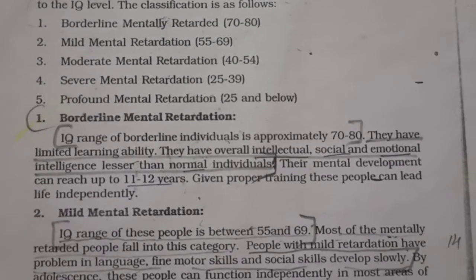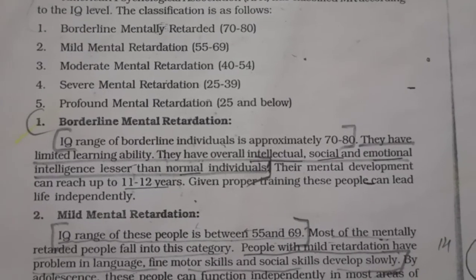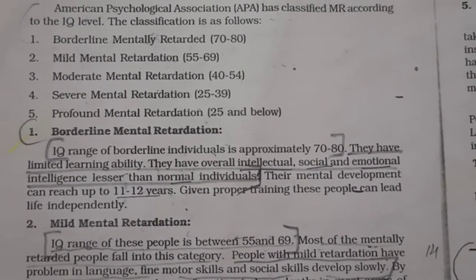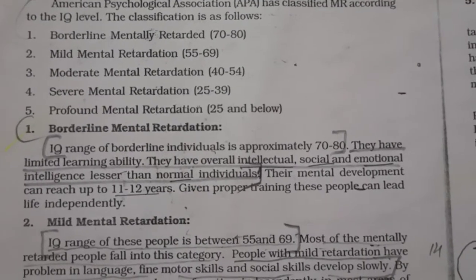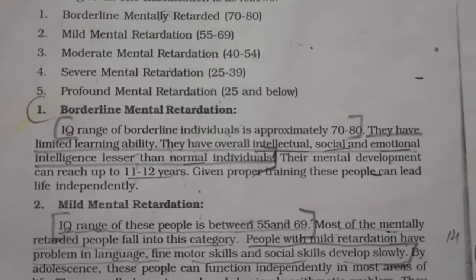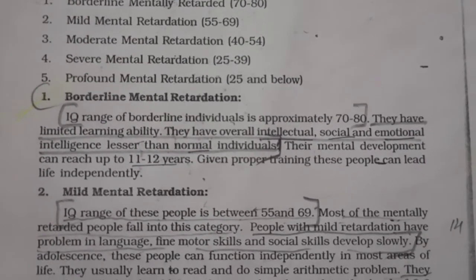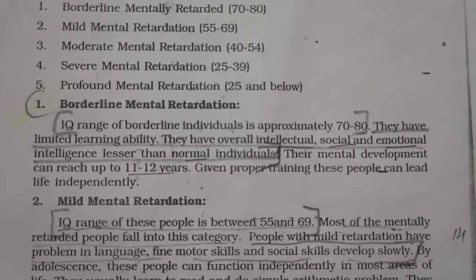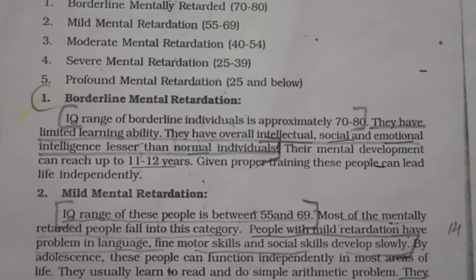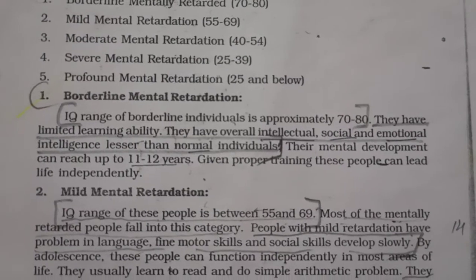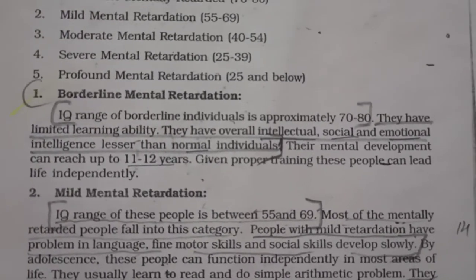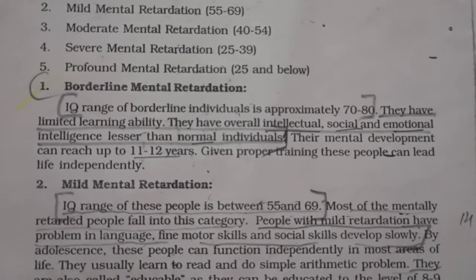In the first line, I have kept 70 to 80 in a bracket. Those people who have an IQ between 70 and 80 are called borderline mental retardation, and they have limited learning ability. So they can learn, but it is limited. It is not that they don't have these abilities.